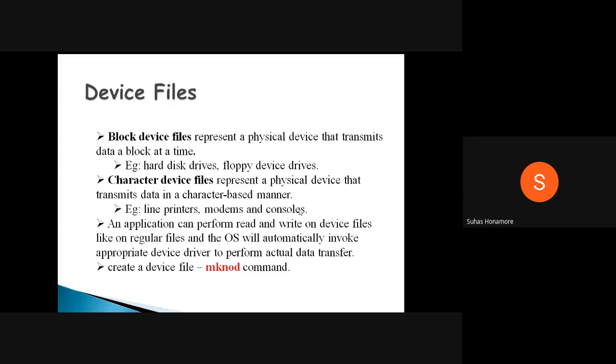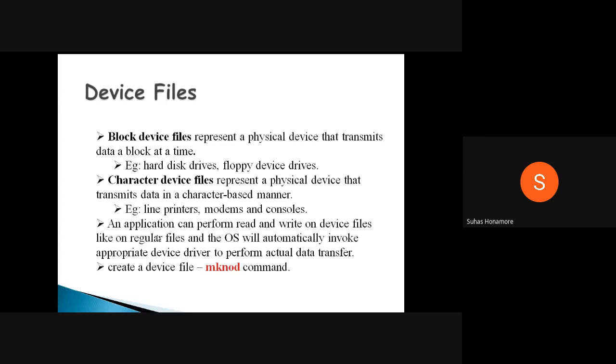From one device to another device, for connecting something external, you connect a UART port, and at that time it transfers character-wise. An application can perform read and write operations on the devices. If a user wants to write or read, he has to open the device first and then perform read and write. He can treat it like a regular file, but related to device drivers, the OS automatically takes care of how to operate it.